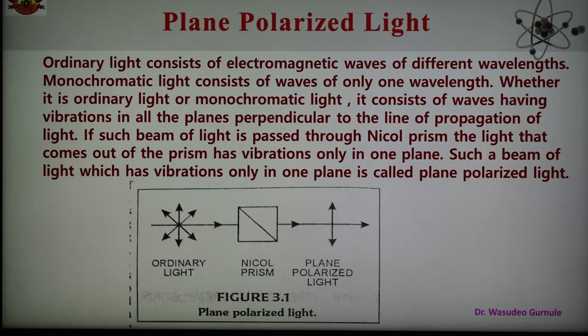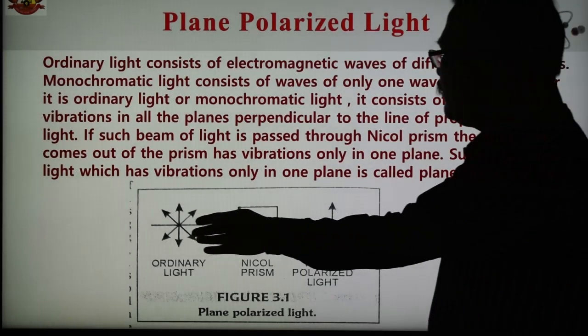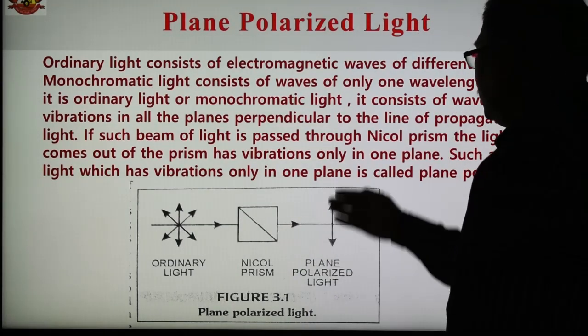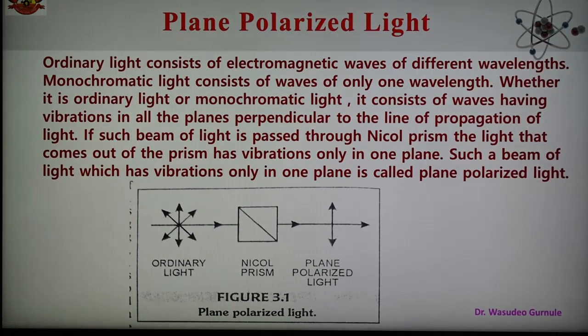Such a beam of light which has vibration in only one plane is known as plane polarized light. Such a beam of light which vibrates only in one plane is known as plane polarized light, and diagrammatically it is also shown here. After ordinary light emerges from this prism, it vibrates only in one plane. Such light is known as plane polarized light.